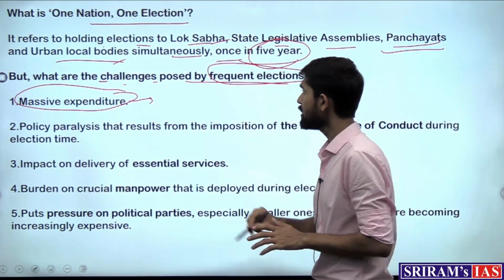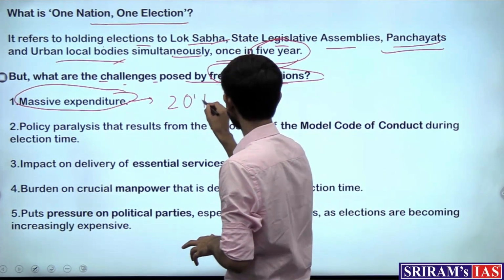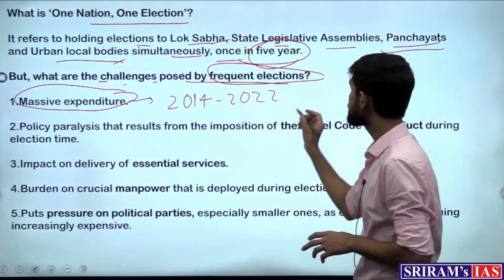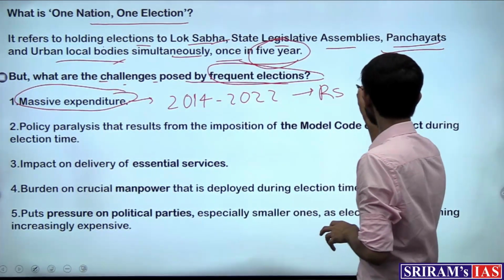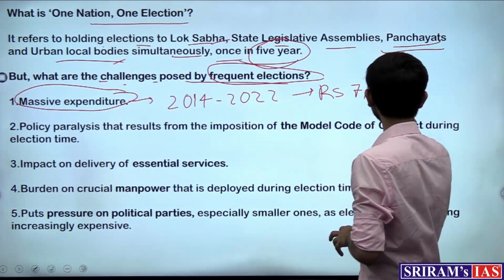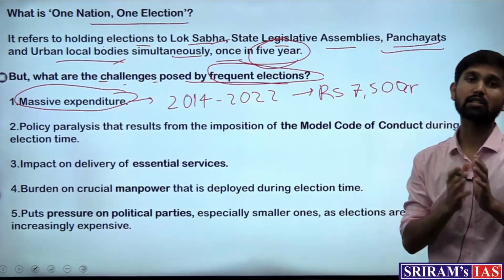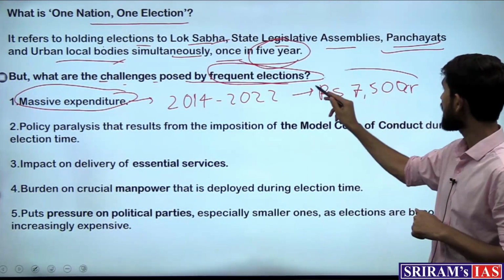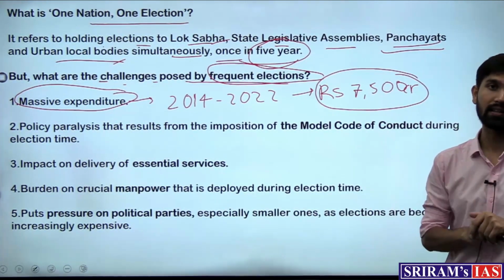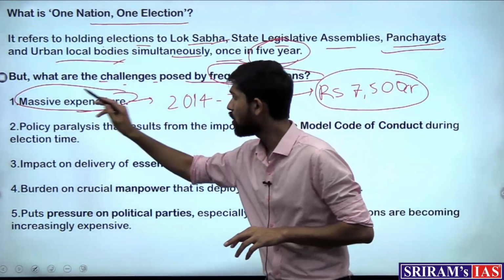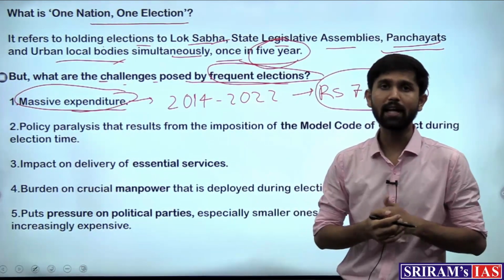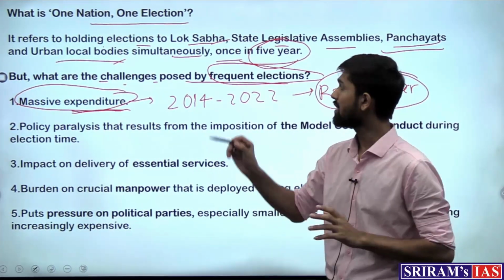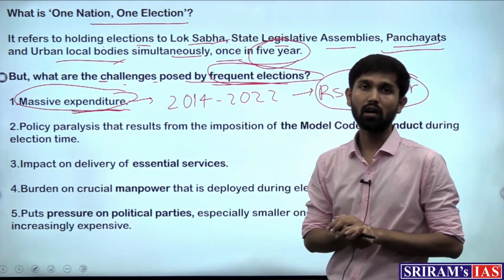The article says that between 2014 and 2022, the central government has disbursed around rupees 7,500 crore for the expenses of holding elections at the national, state and panchayat level. So this is the amount that has to be spent on conducting the election. It can be saved if all the elections are held at one single point and one single period of time. So massive expenditure is the issue when we have frequent or continuous elections.